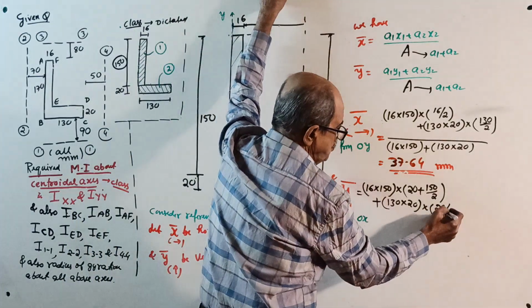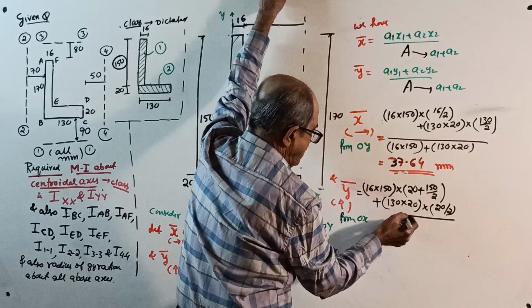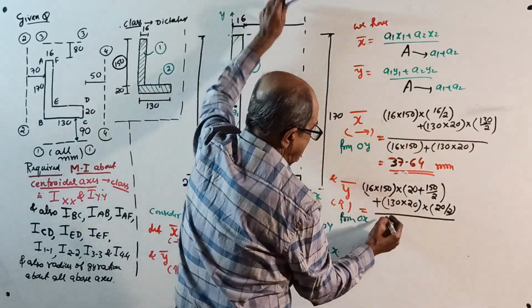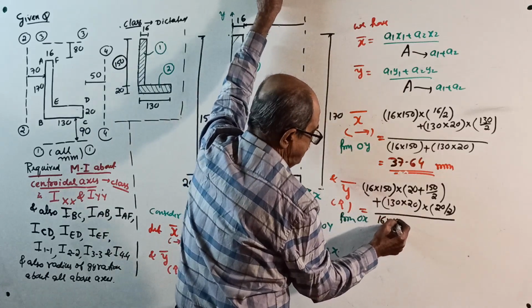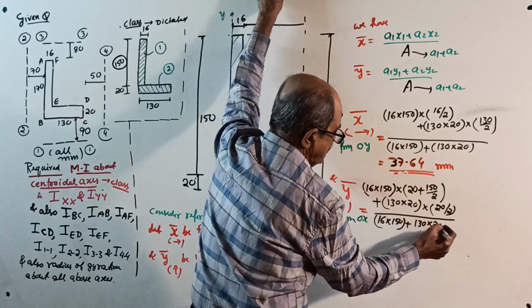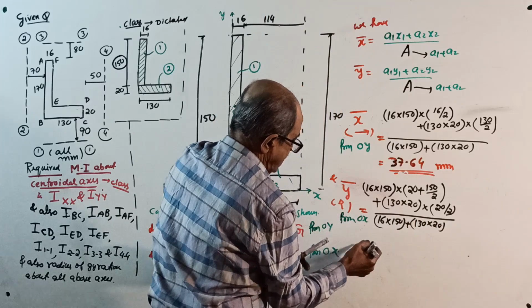First of all, I should not explain this one. Divided by, actually I should put equal here to understand correctly, equal here. Divided by 16 into 150 plus 130 into 20. Now some statements are there. Get the y bar in millimeter.